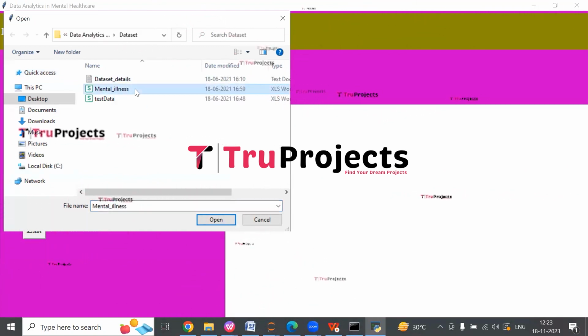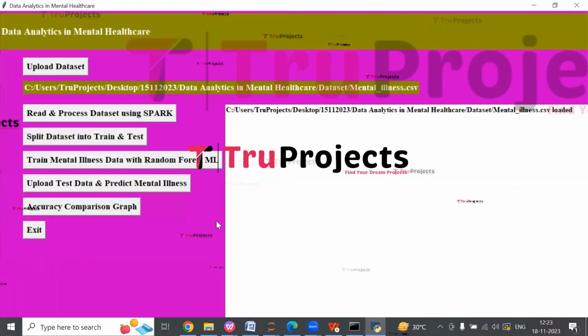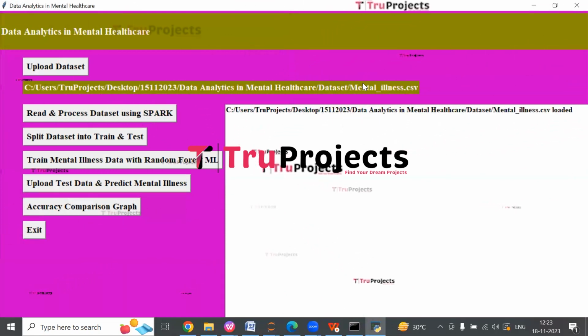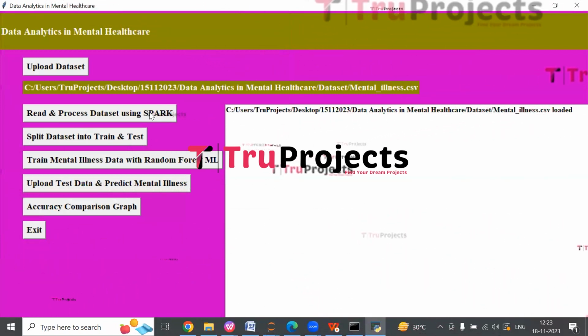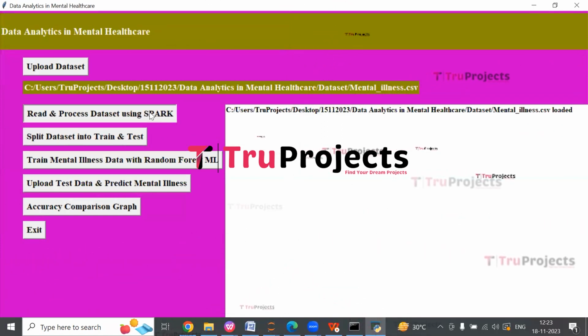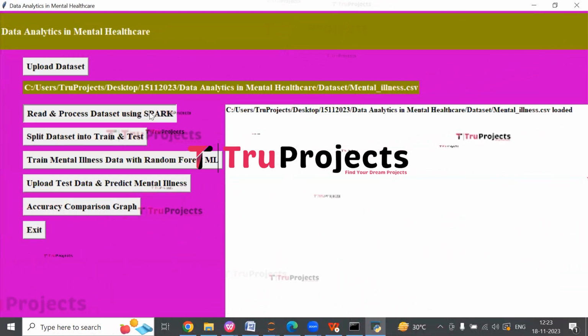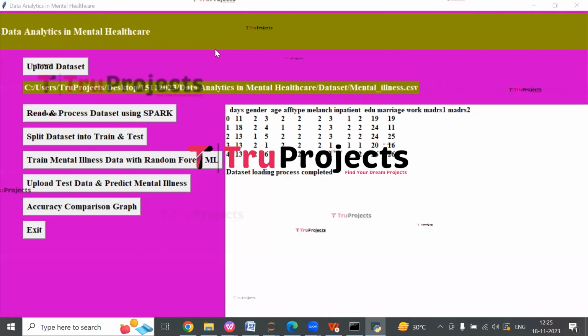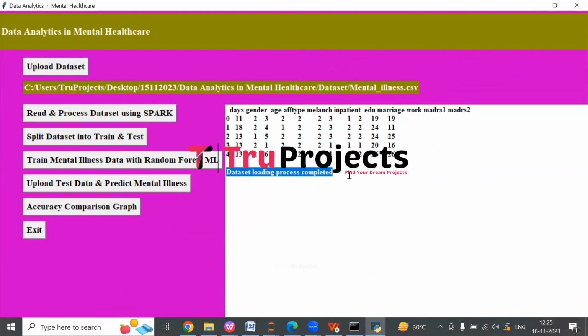Select Mental Illness Dataset and click on Open. Here we can see that the dataset is loaded and this is the location for the dataset. Now click on Read and Process Dataset using Spark button to read dataset using Spark Python API. So here we can see dataset loading process completed using Spark.